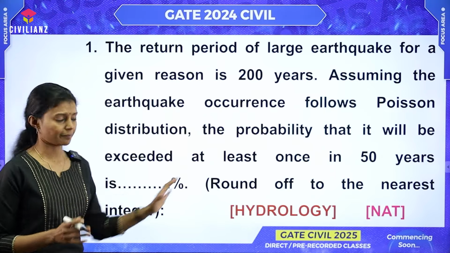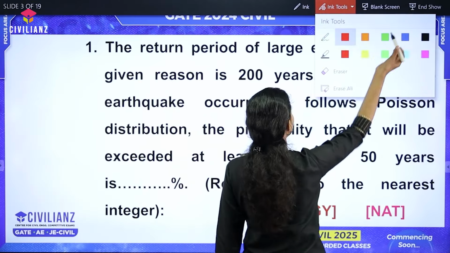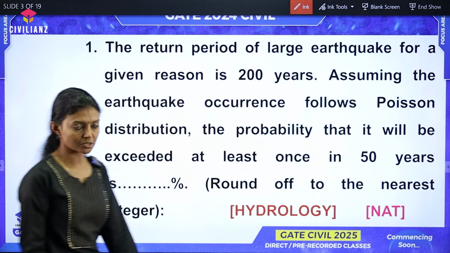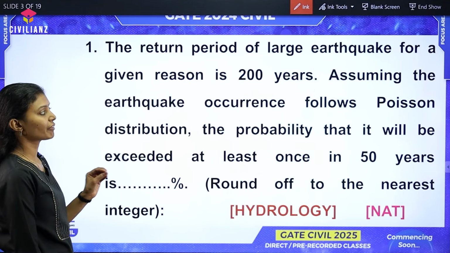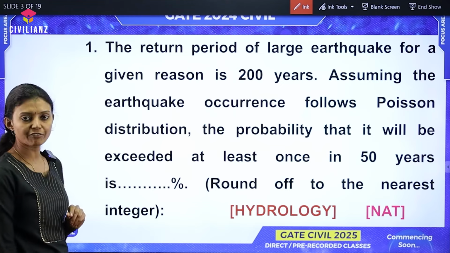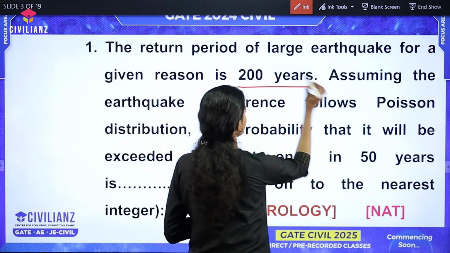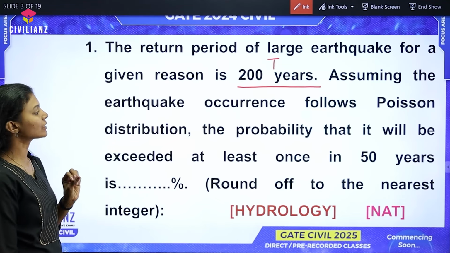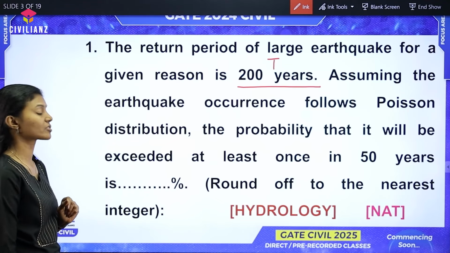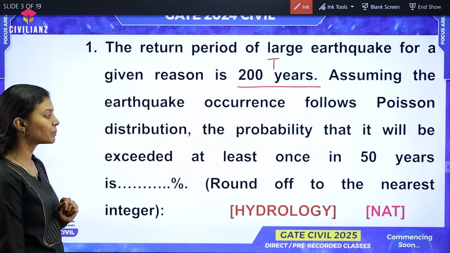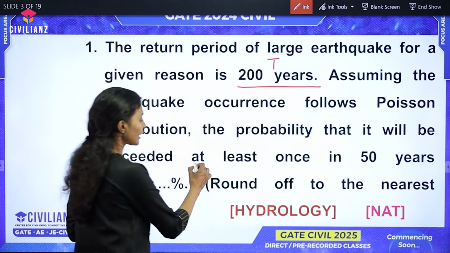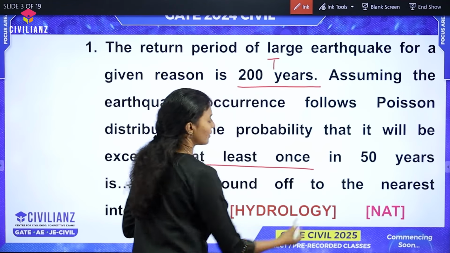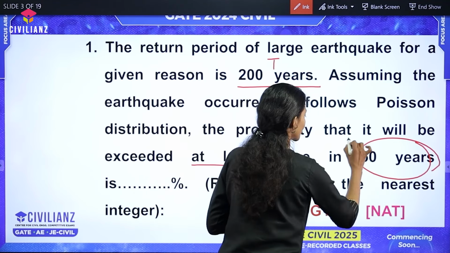So question number 1 was from the frequency analysis portion. The return period of large earthquake for a given region is 200 years. Assuming the earthquake occurrence follows Poisson's distribution, the probability that it will be exceeded at least once in 50 years is the question.